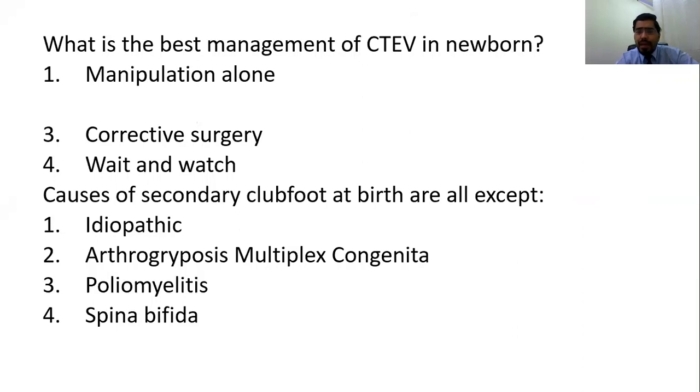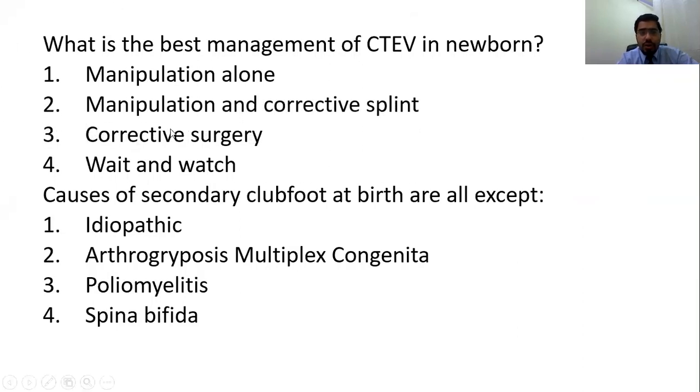And what is the best management of CTV in newborn? So this is a bit tricky question. So if you will say manipulation alone, no, manipulation alone and corrective splint as well. So there was a question, what is the ideal age for the patient of CTV to apply cast? The options were first week, second week, third week, fourth week. Even if it is written first day, go for that option as early as possible.